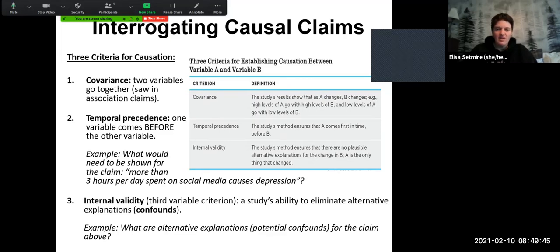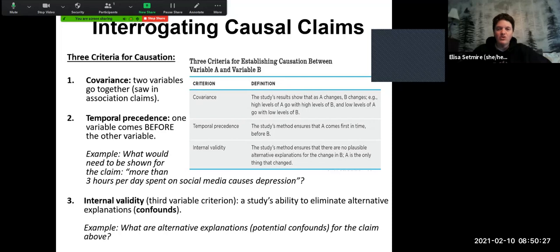One of them is covariance. 2 variables have to go together, as we saw in correlation or association claims. When 2 variables vary or associate or correlate with each other, that is the first step for inferring causation. We also have to have something called temporal precedence. One variable has to come before the other variable. For example, what would need to be shown for the claim that more than 3 hours per day spent on social media causes depression? You would need to show that somebody spent 3 or more hours a day and that came before the depression occurred, right? Having to establish temporal precedence.